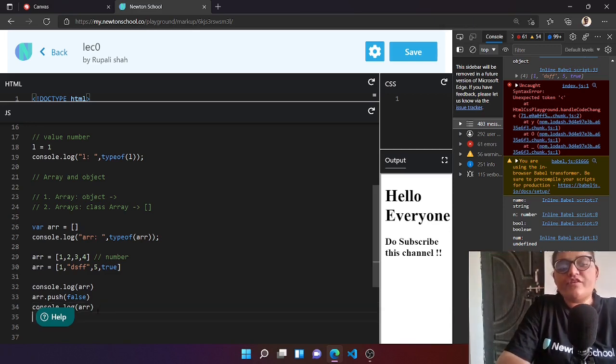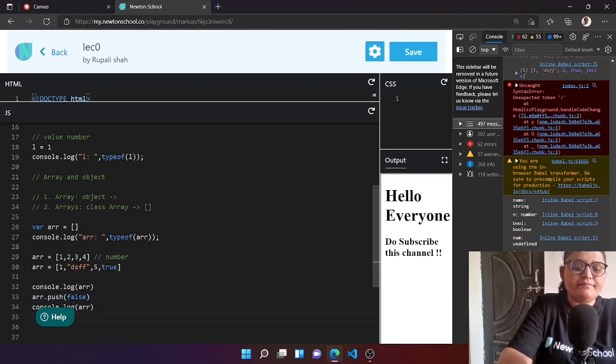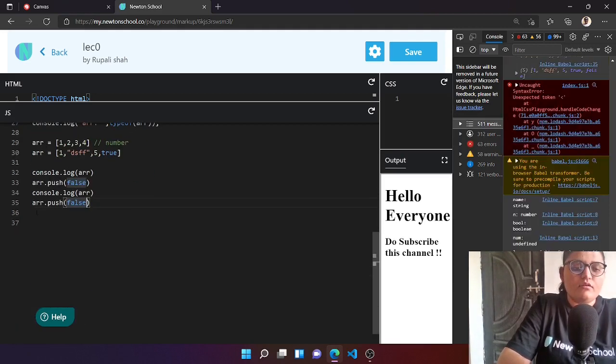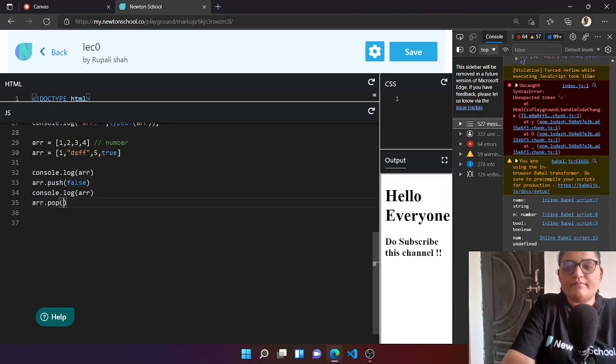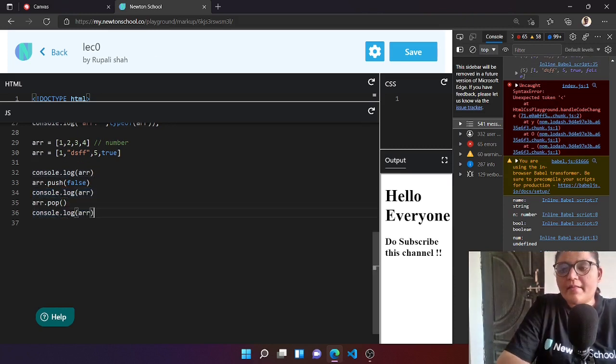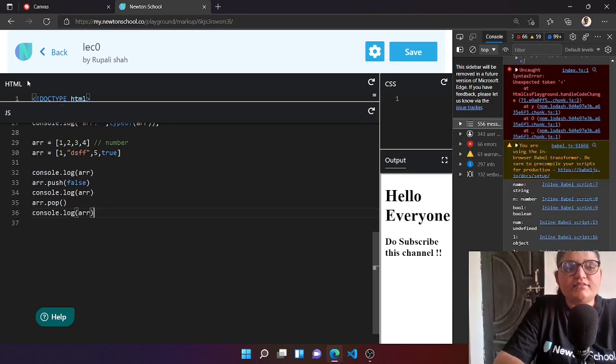There is one more function. If you want to remove the last element of an array, you can simply use pop here. And let's have a console log of this. Let me save this.